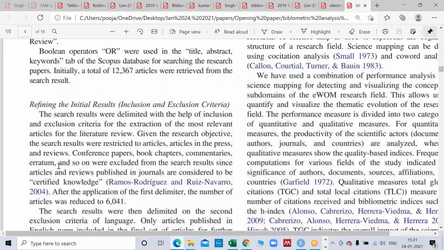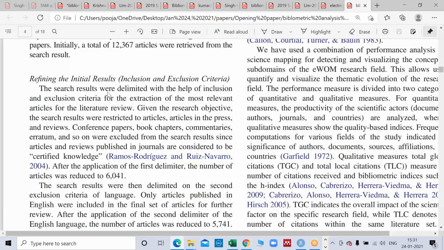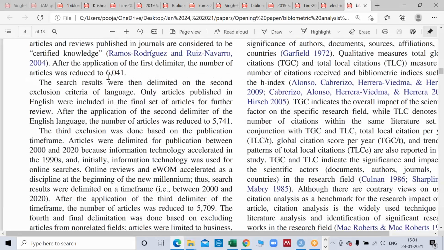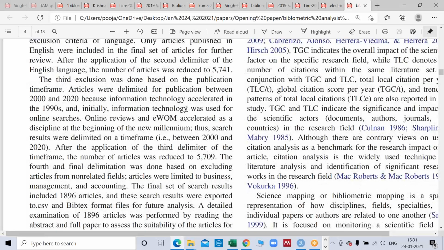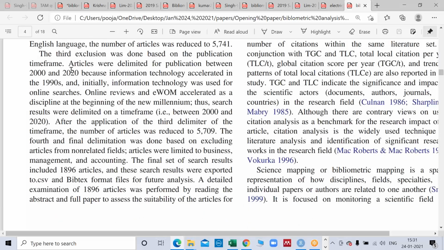Now, you can see that they initially started with 12,367 articles, and by putting only one filter, the results reduced to 6,041. Then they further restricted to only articles published in English. Language-wise they have restricted. Now it is 5,741. And then the third exclusion was done on the publication time frame. So they have taken a time frame of 2000 to 2020 because information technology accelerated in the 1990s.